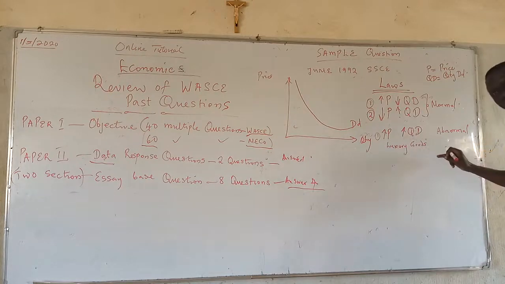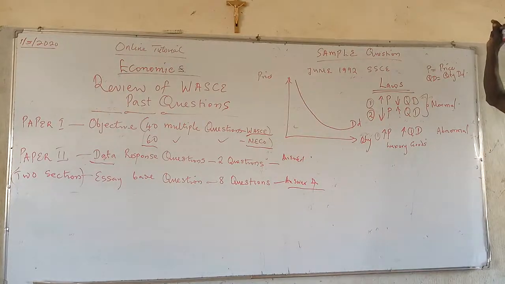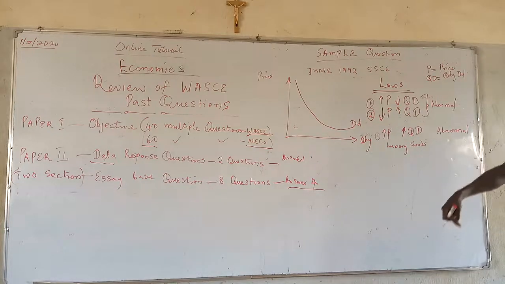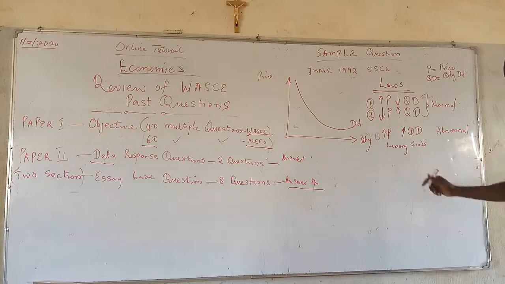They are prestigious goods. They are ostentatious goods. Even our mobile phones, there are people who decide to buy more sophisticated Android phones. Even with the increase in the price of the phone, we are still having an increase in the demand for such phones.